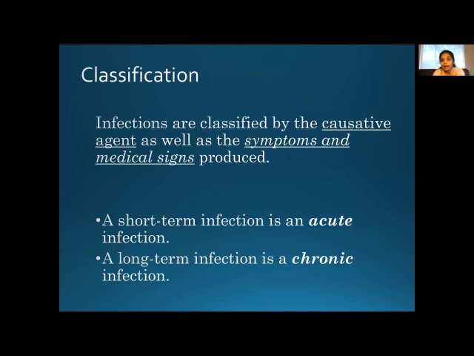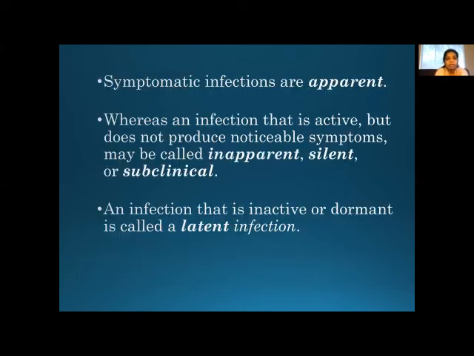Let us understand a little bit more about symptoms and medical signs. Symptomatic infections are apparent. Apparent means that which you can already recognize. It is already visible for you. For example, if you are infected with influenza virus, what are the signs and symptoms of cold? It is very apparent.